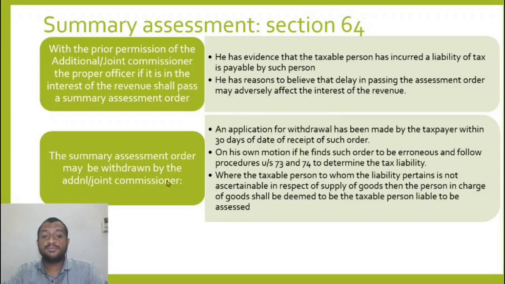Alright, the summary assessment order may be withdrawn by the additional or joint commissioner. A summary assessment order is just a quick remedy so that at this moment the revenue does not escape. An order is passed when I feel that this guy will escape, or there is a need to do this urgently, so I carry out the assessment. I need to intimate him of this amount due. Otherwise, he would sell his properties off, use all his assets and transfer them to someone else.